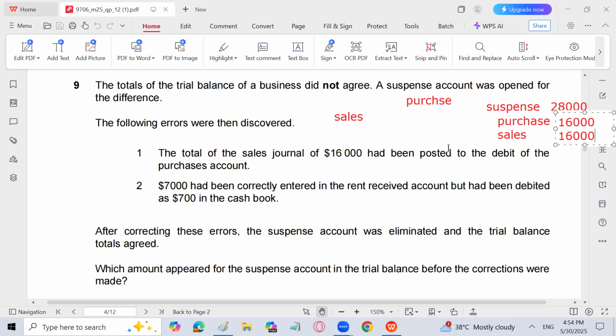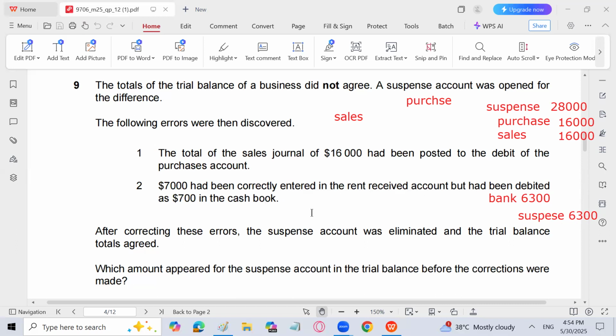Okay. Next, 7,000 had been correctly entered in the rent received account, but had been debited as 700 in the cash book. The entry is bank debit and rent income credit by 7,000, but we have debited bank by 700. So bank will be undercasted. We will debit bank more by 6,300 and suspense is going to be credited by 6,300 because the rent is correct. Only the debit side has been written short by 6,300.